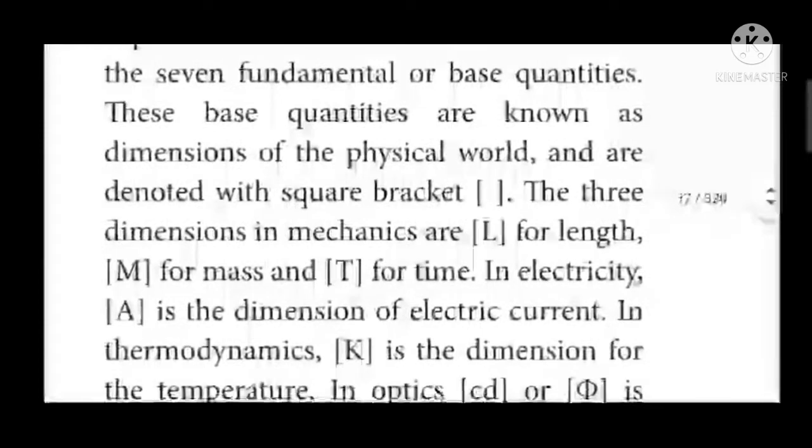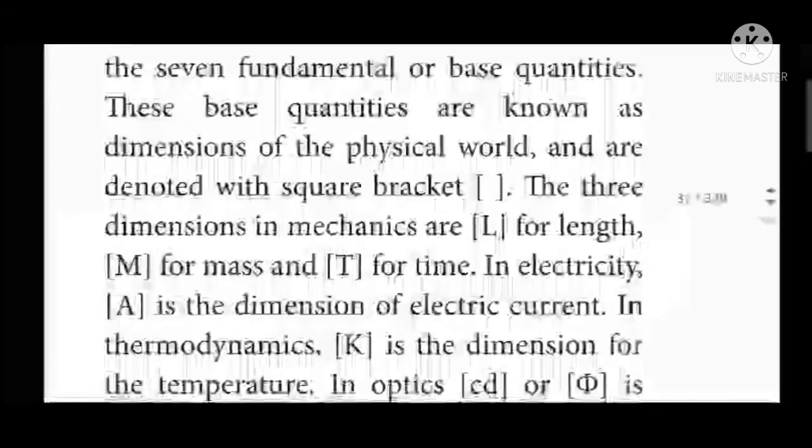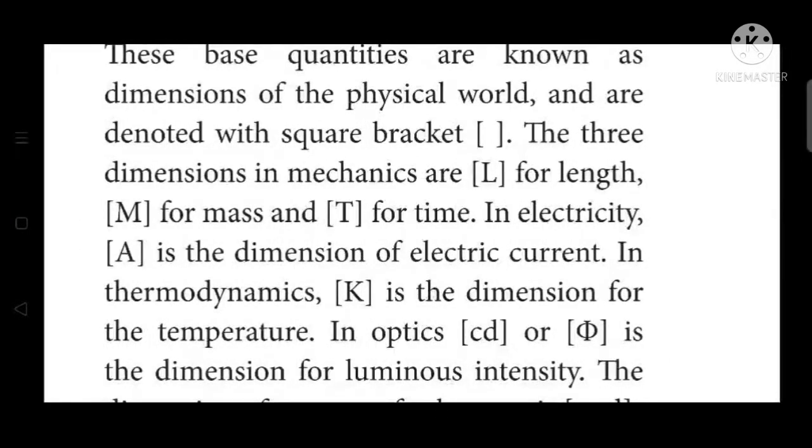The three dimensions in mechanics are L within square bracket for length, capital M within square bracket for mass, capital T within square bracket for time. In electricity, capital A within square bracket is the dimension of the electric current. In thermodynamics, capital K within square bracket is the dimension for the temperature.